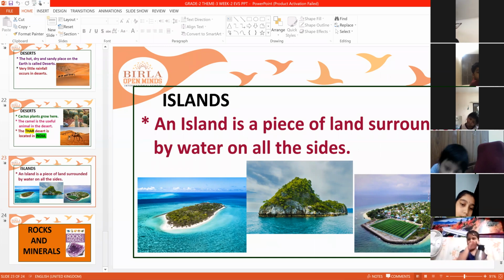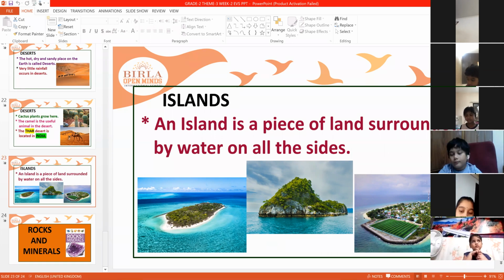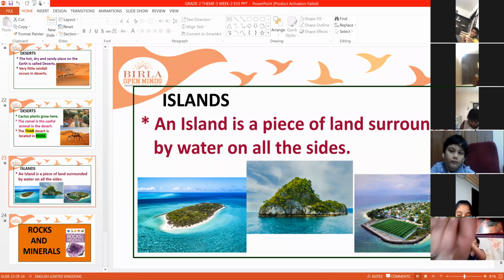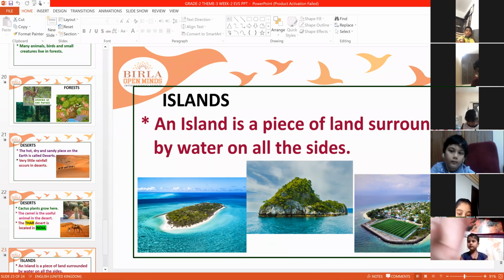So what are the islands present in India? Lakshadweep Islands. Yes, Lakshadweep Islands are present in India. So these are the different landforms.